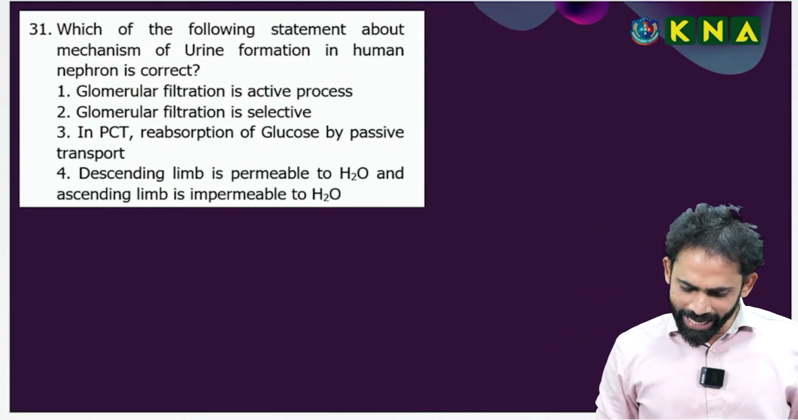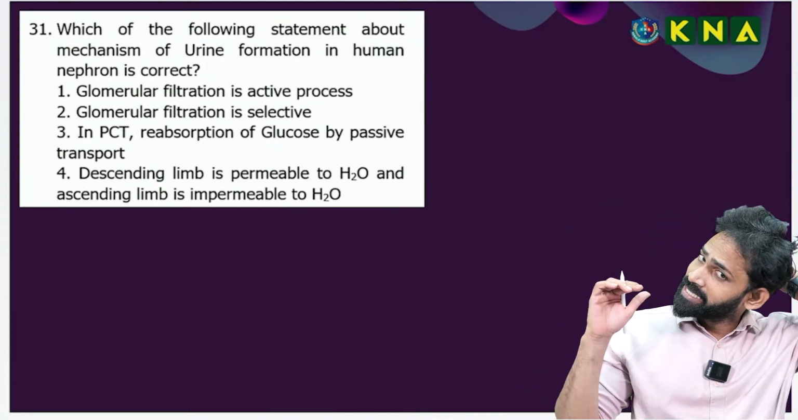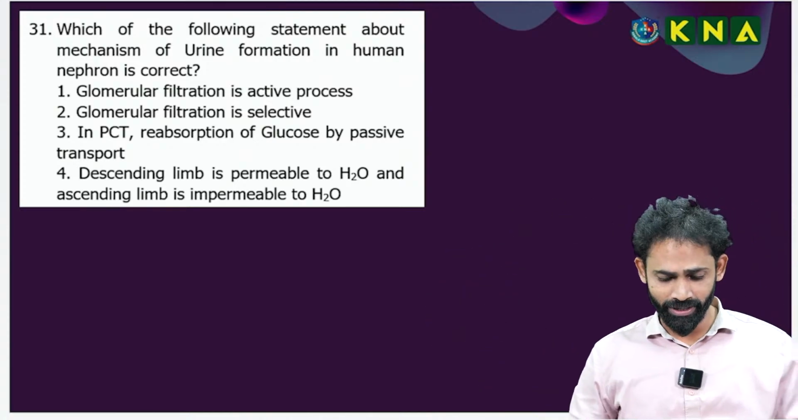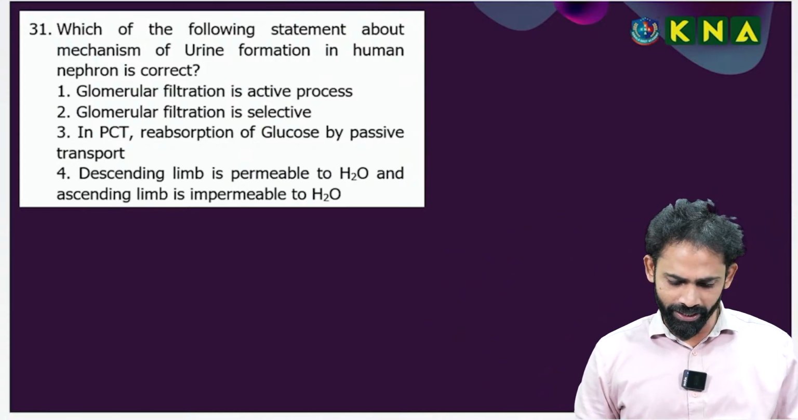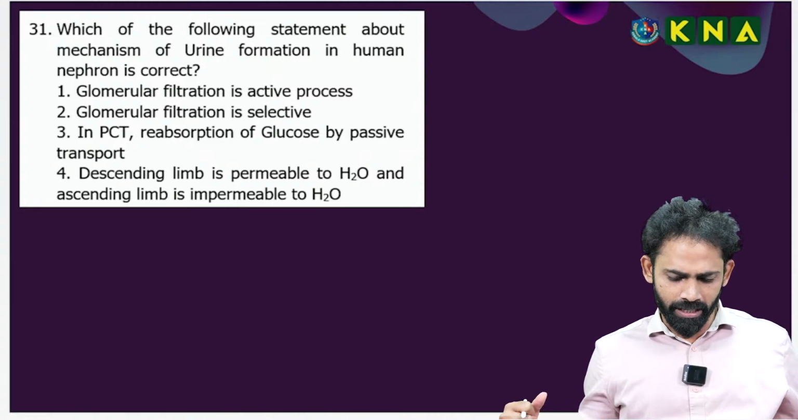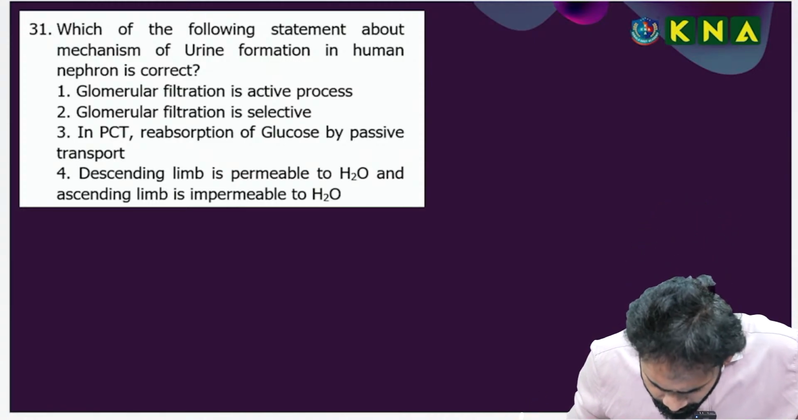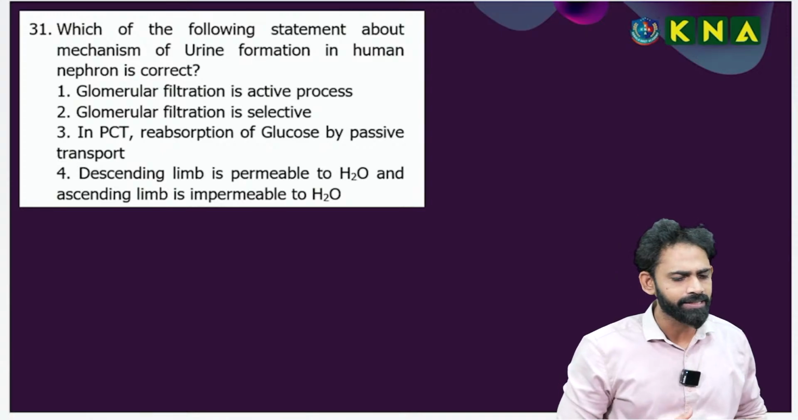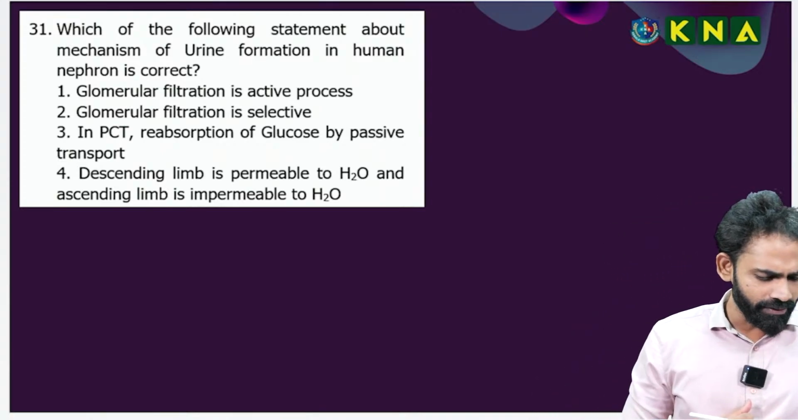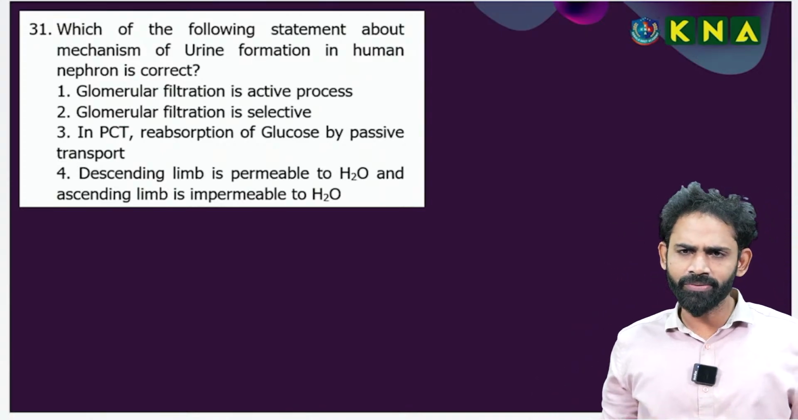Glomerular filtration is an active process. This you can see in that last content. Okay. Descending limb, which one do we want? Correct. Yes. Very good. Such a question we can accept.